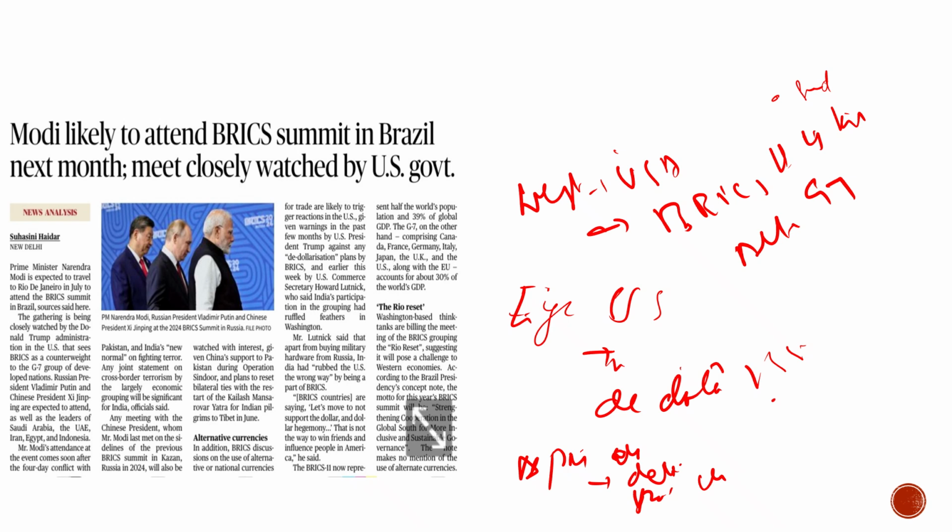So if we compare the economies of the BRICS and the G7, under BRICS, if we compare the economies of the 11 nations which are part of it, which we will discuss in the question part, the global GDP contribution is almost 35%, and for the G7 the global GDP contribution is also around 30 to 35%. So approximately they weigh equally, but there is always pressure from the US. The group the US is in, that group is the biggest, as it is perceived by the world right now.